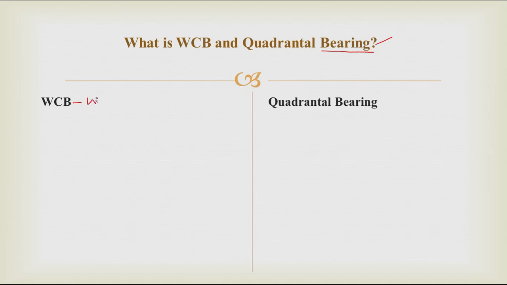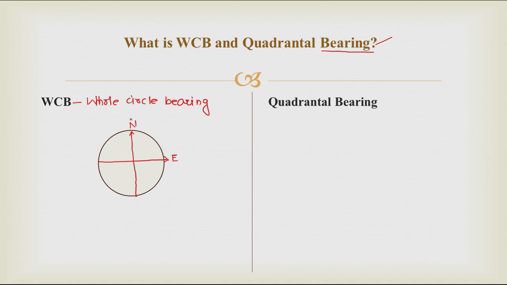Now what is meant by WCB? WCB is nothing but the whole circle bearing. It stands for whole circle bearing. Now, how to find out the whole circle bearing for any line? Let's see. As the name itself suggests, it is nothing but a complete circle, in which we are going to show the direction as a north direction and east direction. So please keep in mind, whenever you mark the north direction in upward direction, you should always mark the east direction on the right hand side of the north direction.